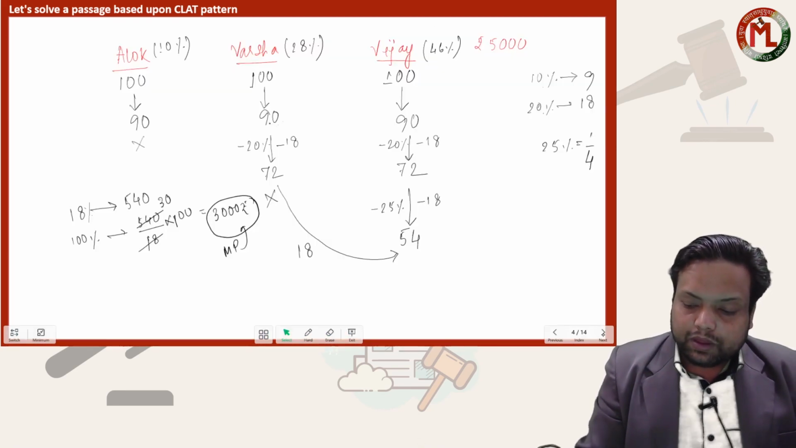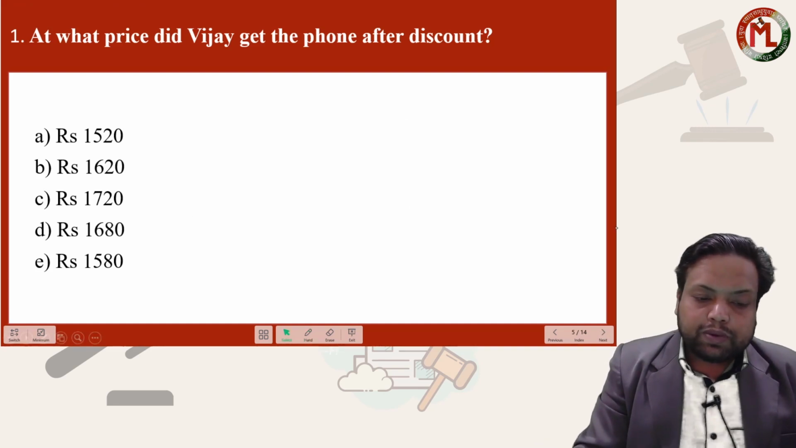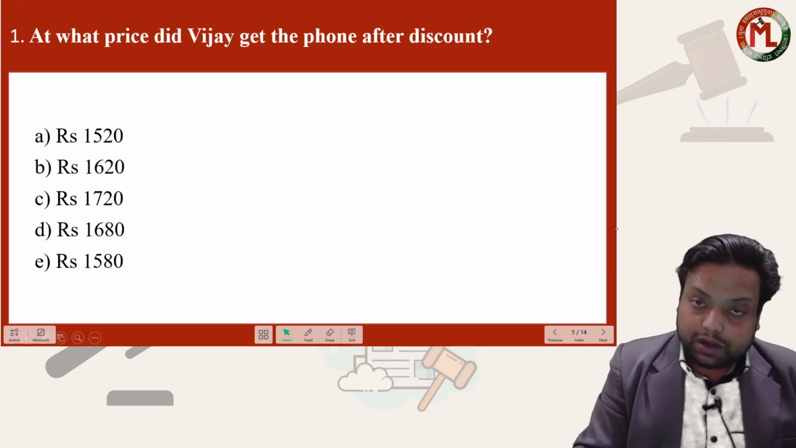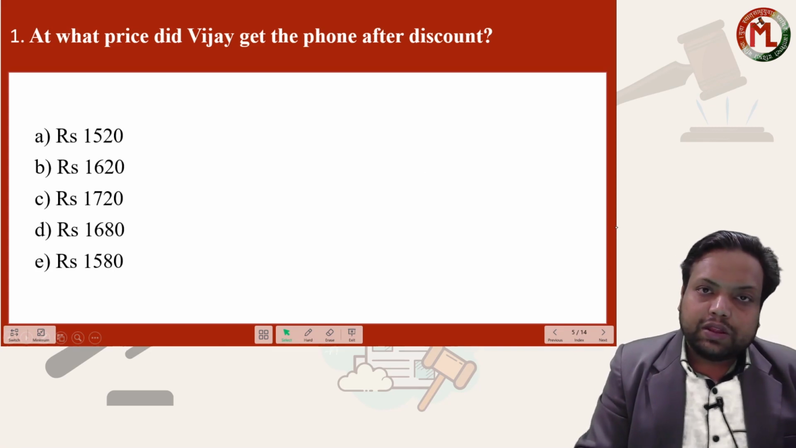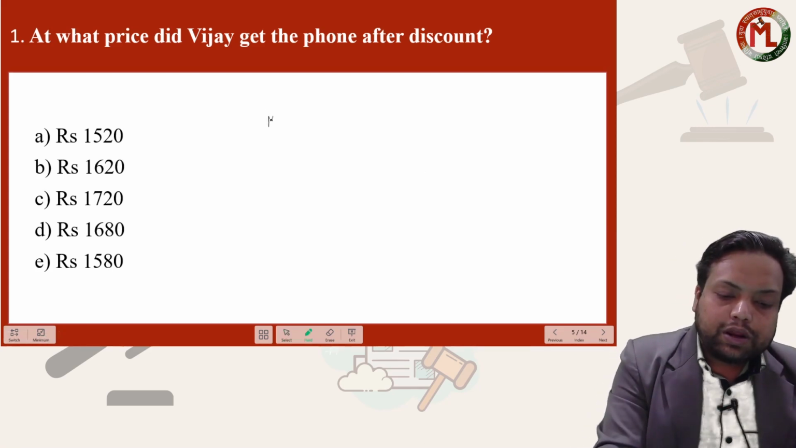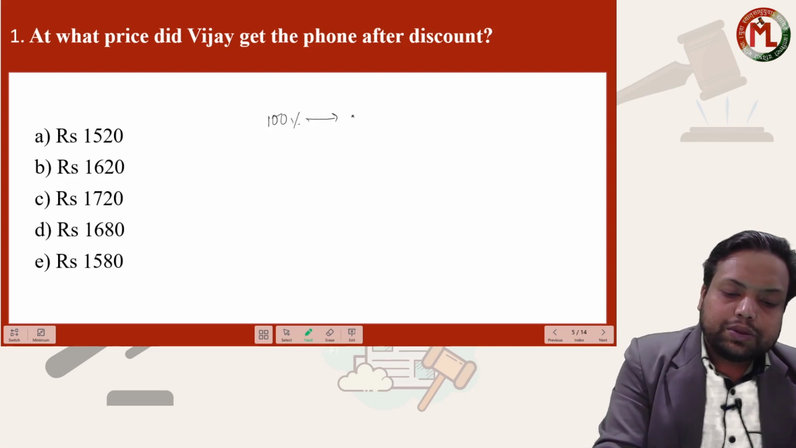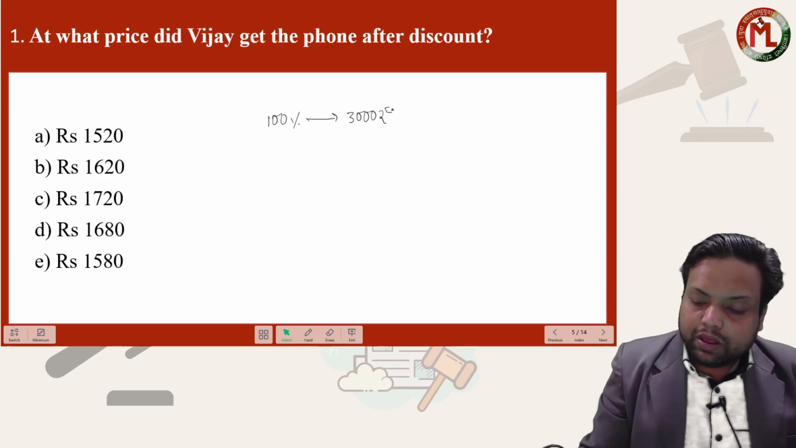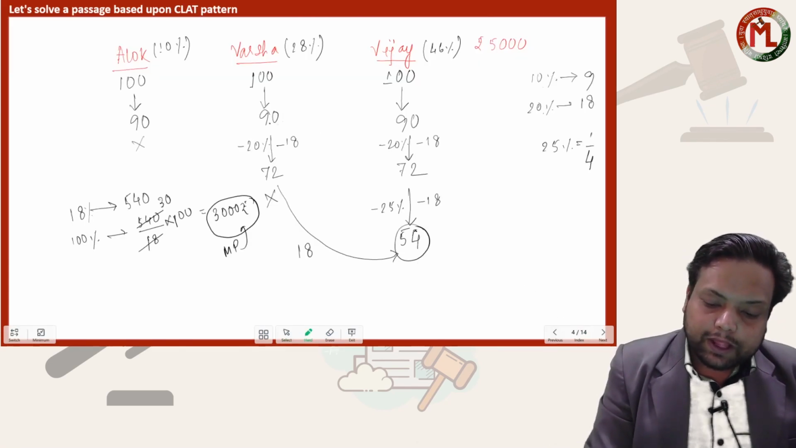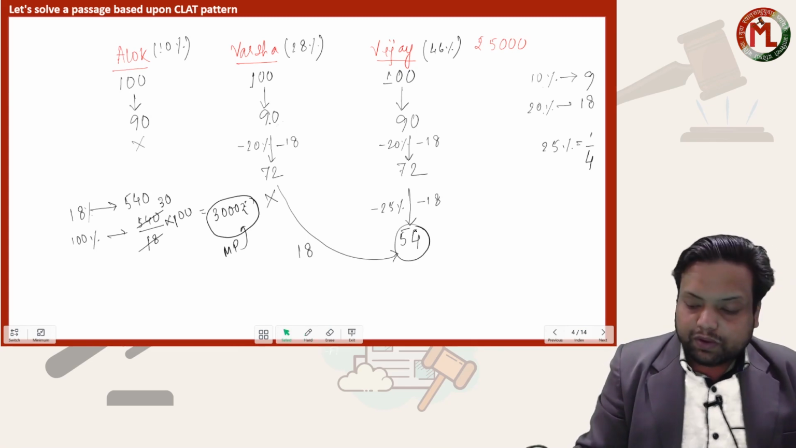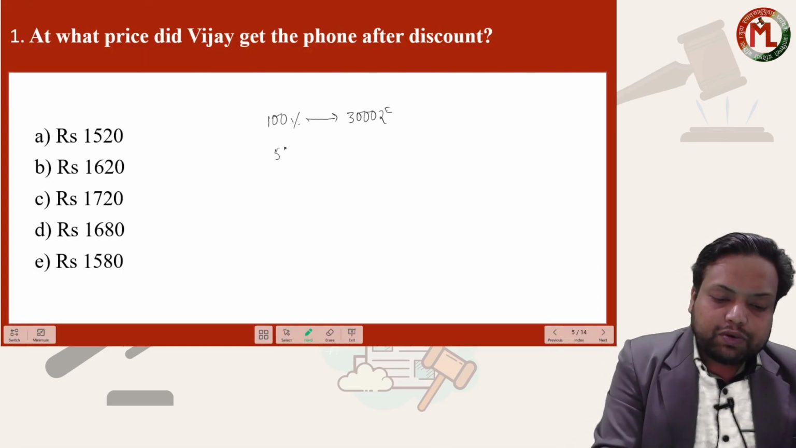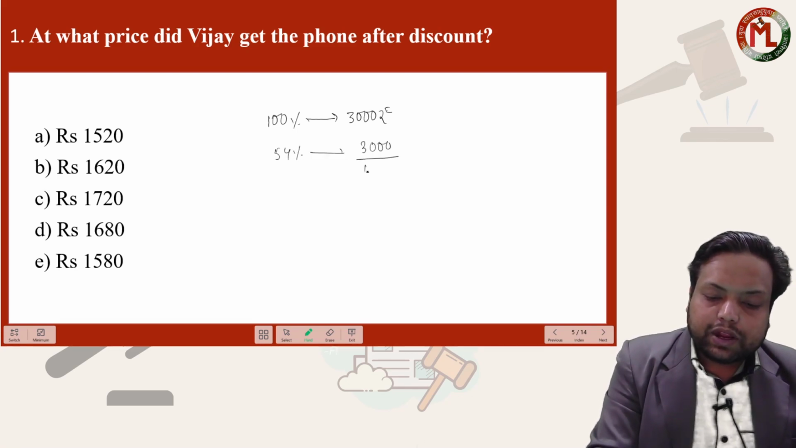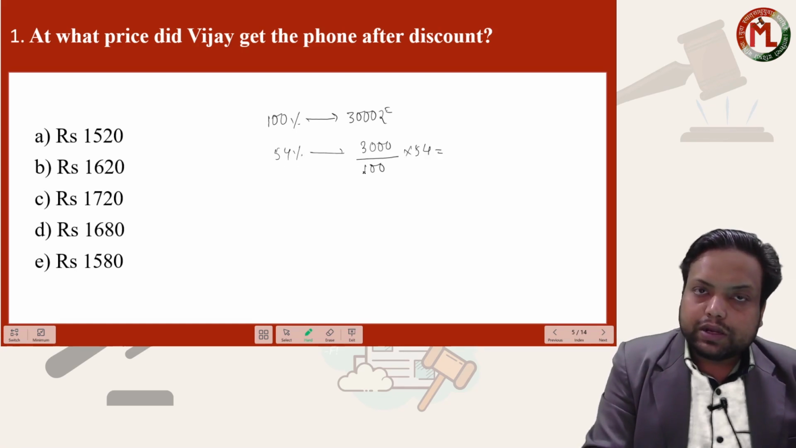Okay, so let us see the first question. At what price did Vijay get the phone after discount? We know the 100% mark price was 3000 rupees. Vijay is actually paying 54, or 54%. That means 54% should be 3000 divided by 100 into 54.